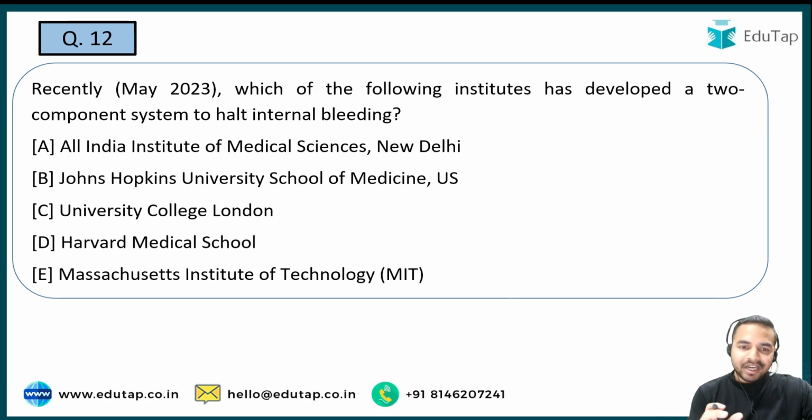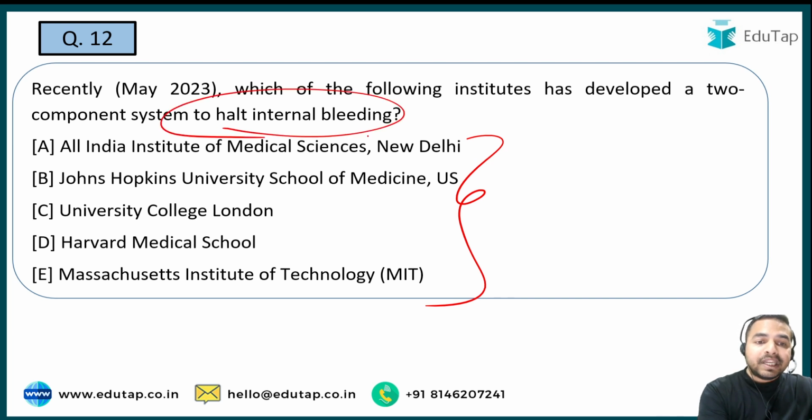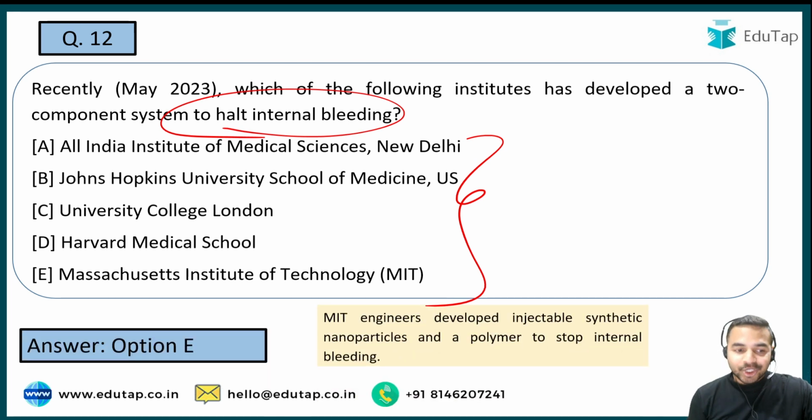I hope this is clear. Now let's move on to the next question. So here guys you are required to tell me the name of the institute जिसने कि recently develop किया है a two component system to halt internal bleeding. तो internal bleeding को रोकने के लिए एक two component system recently एक institute ने यहाँ पर develop किया है, and the name of that institute is MIT is the right answer.